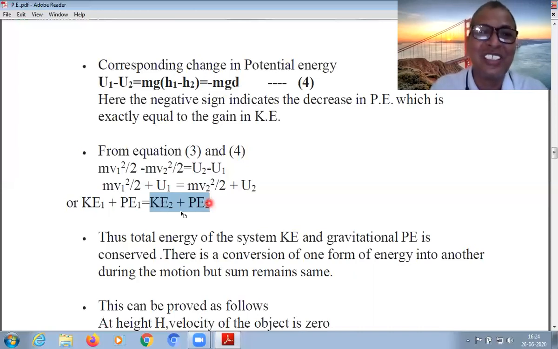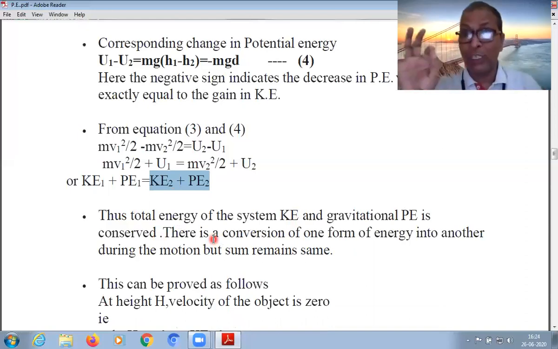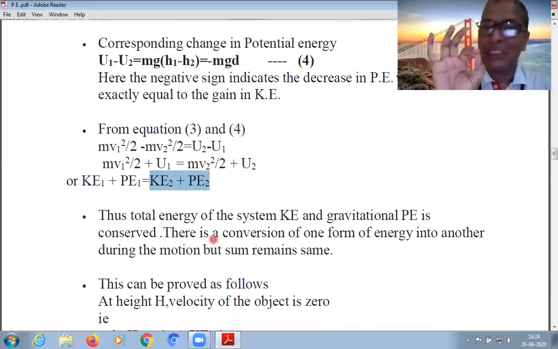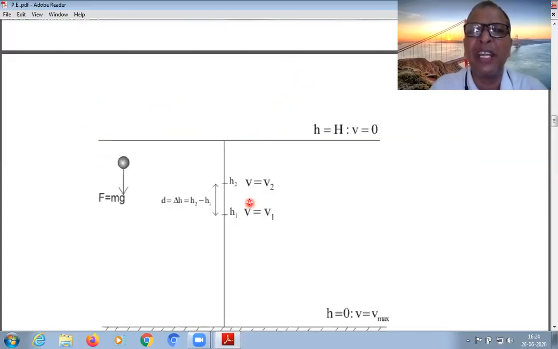So this shows that the total energy, kinetic energy and potential energy, is conserved. There is a conversion of energy from one form into another during the motion, but the sum of both remains constant. This point is very important here. This important conclusion we are drawing from the above explanation is that the maximum energy is in the form of potential energy here.